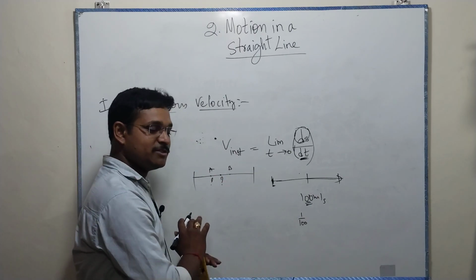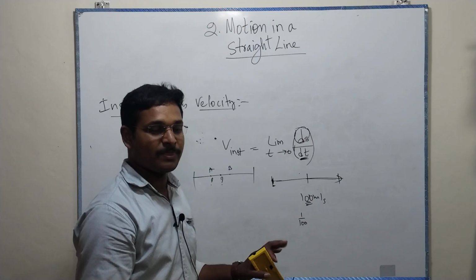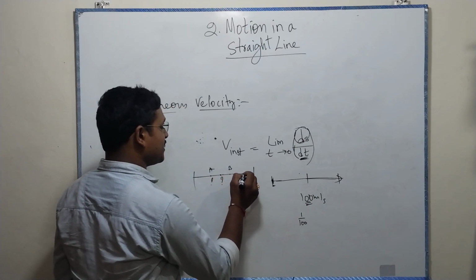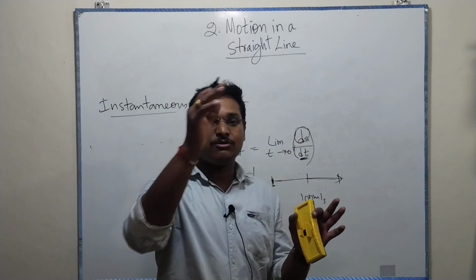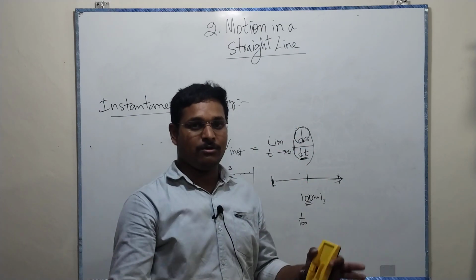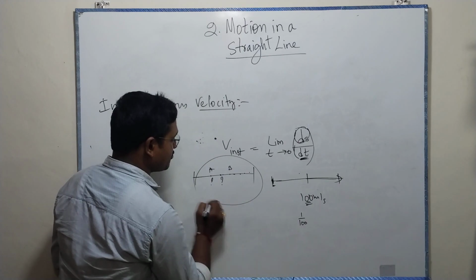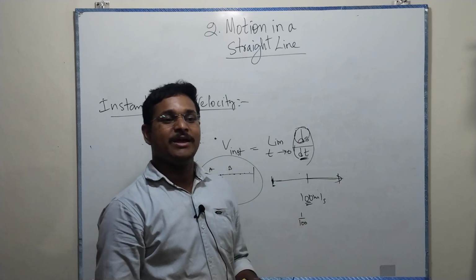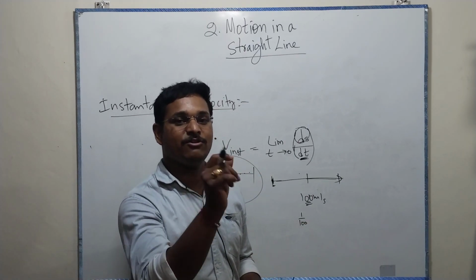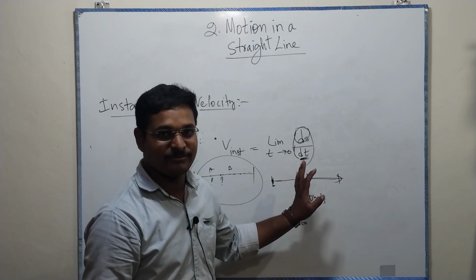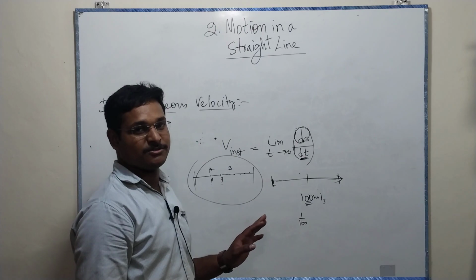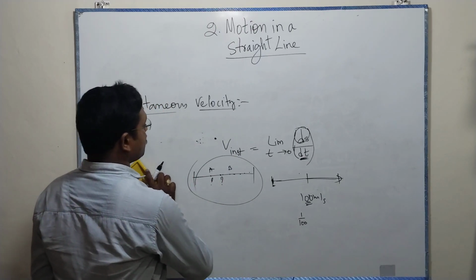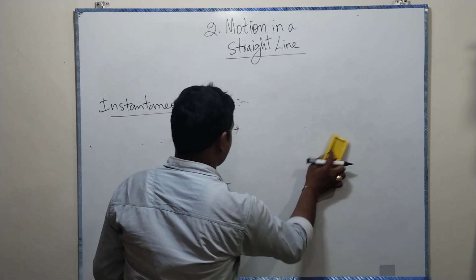The average velocity doesn't give that information, but instantaneous velocity can. Average velocity can give the overall magnitude, but it cannot give the velocity of the body at a particular point. Only the instantaneous velocity can give that information. That's what it's all about, instantaneous velocity.